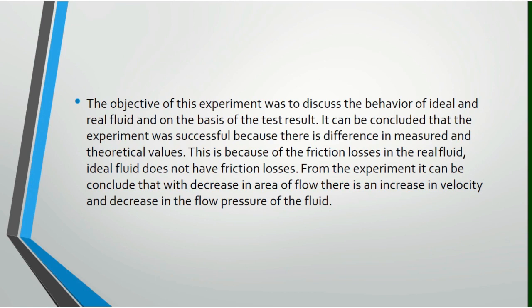The objective of this experiment was to discuss the behavior of ideal and real fluid. On the basis of the test result, it can be concluded that the experiment was successful because there is a difference in measured and theoretical values. This is because of the friction loss in the real fluid. Ideal fluid does not have friction loss. From the experiment, it can be concluded that with a decrease in area of flow, there is an increase in velocity and a decrease in the flow pressure of the fluid.